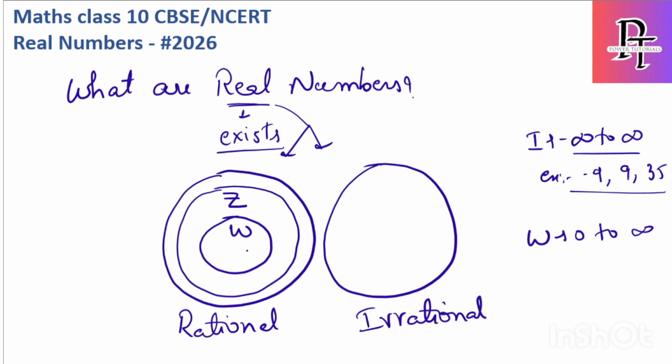Then inside that we have another small subset, which is natural numbers. What are natural numbers? They start from 1 to infinity. All of this combined belongs to rational numbers.